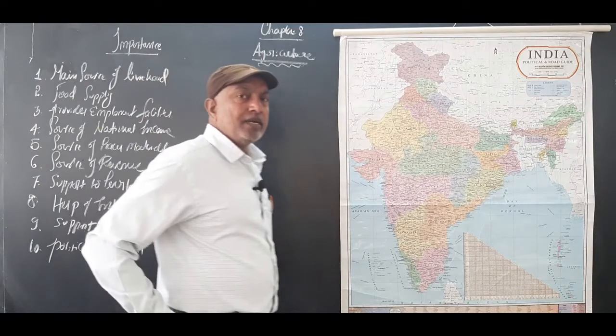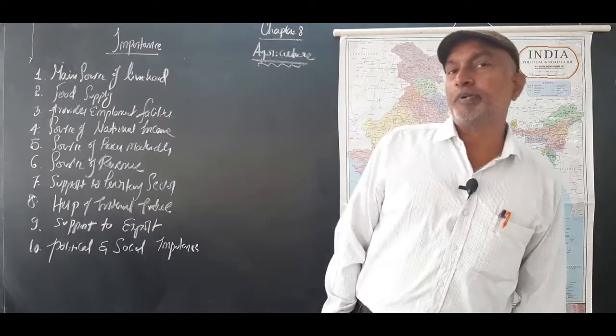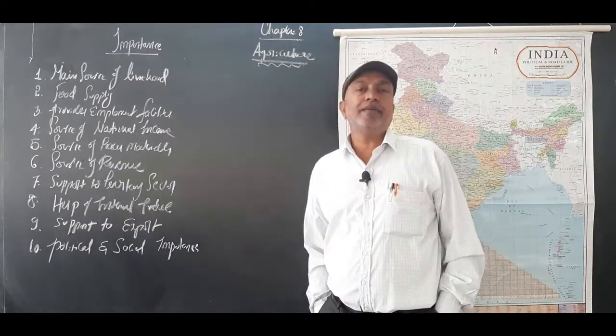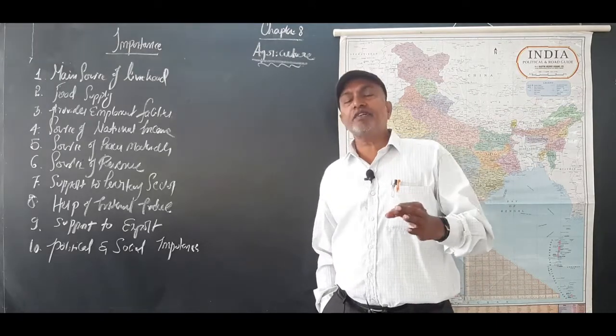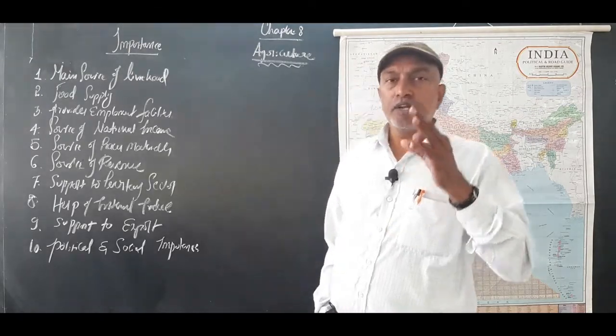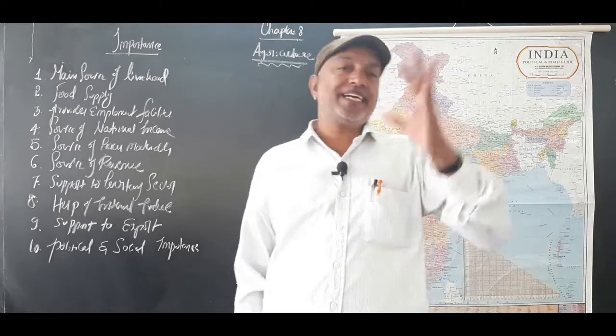At the same time, agriculture is the primary occupation. It is one of the oldest and primitive occupations of mankind.